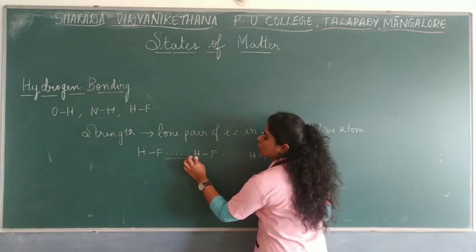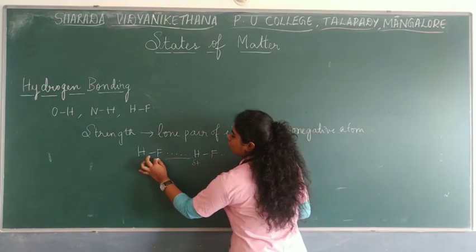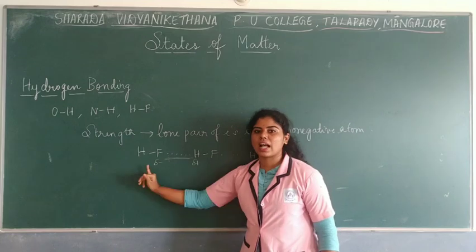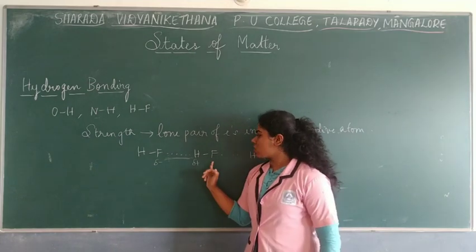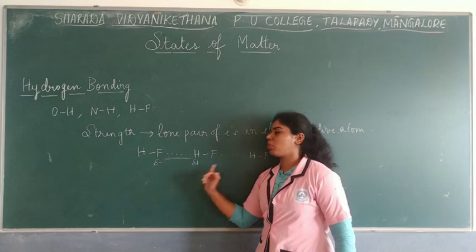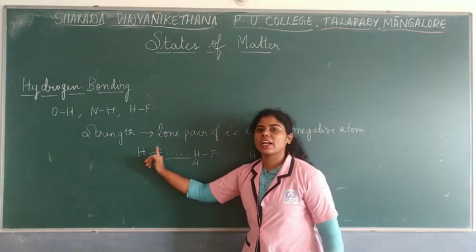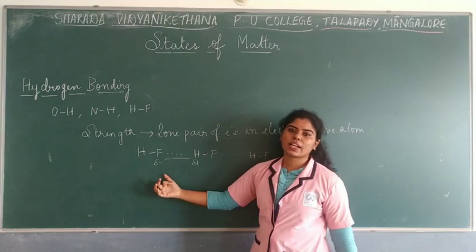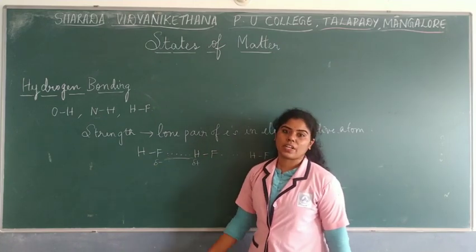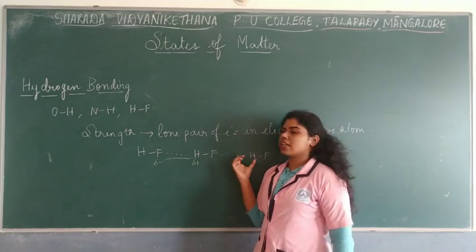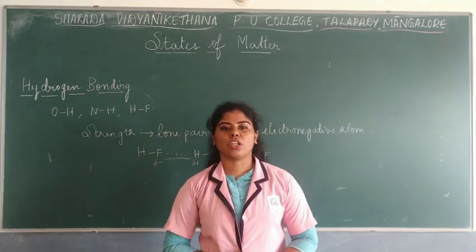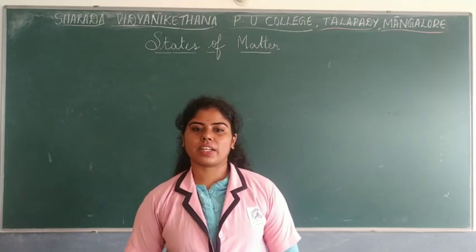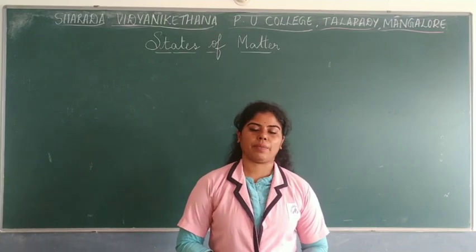So here this hydrogen has a partial positive charge. Your fluorine has a partial negative charge. So this has a force of attraction, and that's your hydrogen bond. Again this will have a negative charge, this will have positive. Why negative charge? Because they are electronegative. They will have lone pairs of electrons, so the tendency to pull the electrons will be more. Obviously there are extra pairs of electrons which make them partially negative in nature. So this is the hydrogen bonding between the dipole molecules. We have studied the different types of interactions and also hydrogen bonding.